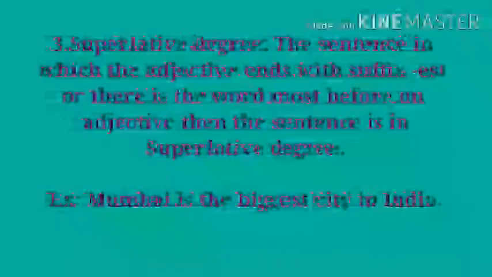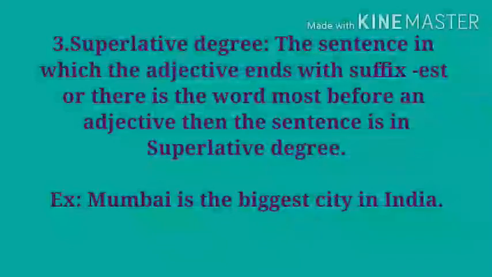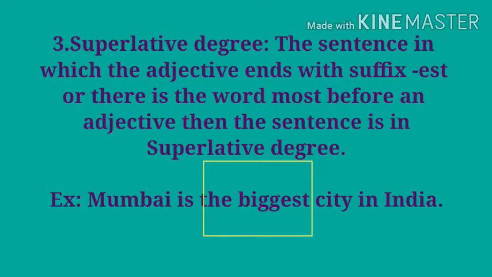Number third, superlative degree. The sentence in which the adjective ends with suffix est, or there is the word most before an adjective, then the sentence is in superlative degree. For example, Mumbai is the biggest city in India.